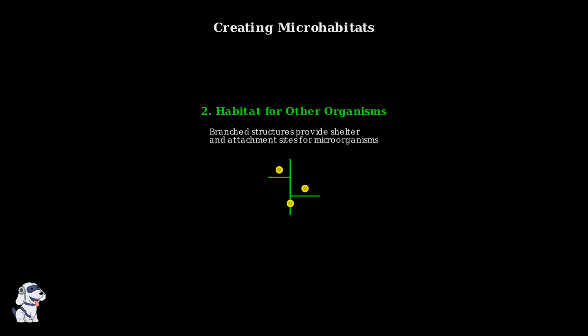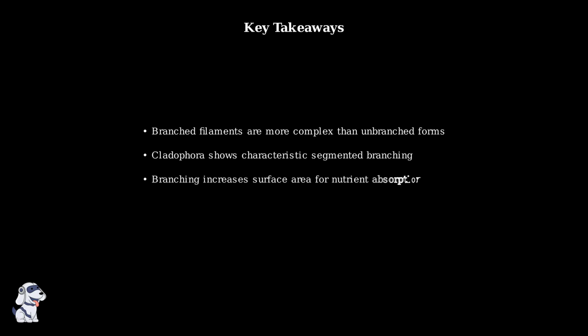To summarize, branched filamentous algae like Cladophora represent an important evolutionary step toward greater complexity. Their branching patterns provide both functional advantages and ecological benefits, making them successful organisms in aquatic environments.